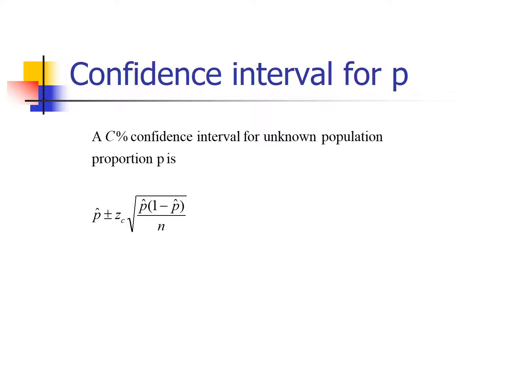A confidence interval for a proportion for a certain confidence level C is given by the following formula. Again, it's a very similar looking formula. It's our best guess, which is p hat, plus or minus a margin of error. The margin of error is still just a certain number of standard deviations out. We have the critical value, which, going back to our first confidence interval, is based on a z distribution or a normal distribution, and it's times the standard deviation of p hat, which in this case is going to be the square root of p hat times 1 minus p hat divided by n.